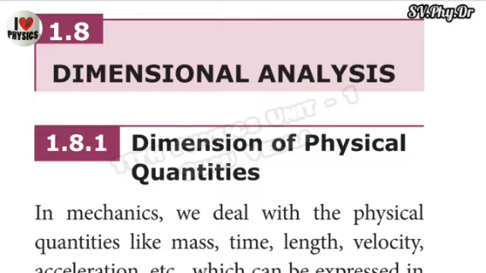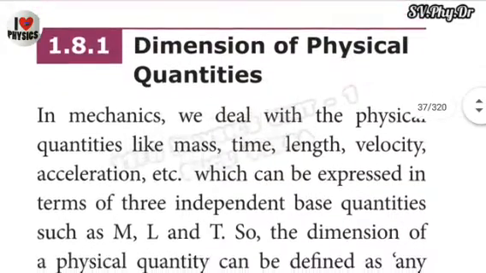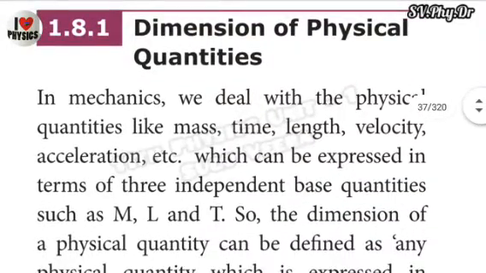In mechanics, we deal with physical quantities like mass, time, length, velocity, acceleration, etc., which can be expressed in terms of three independent base quantities: capital M, capital L, and capital T. That means mass, length, time.